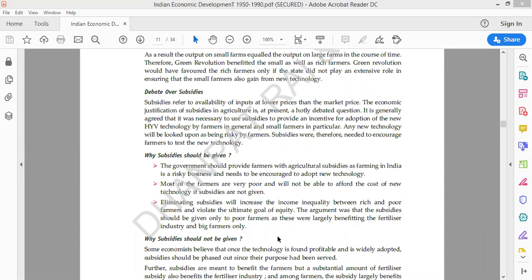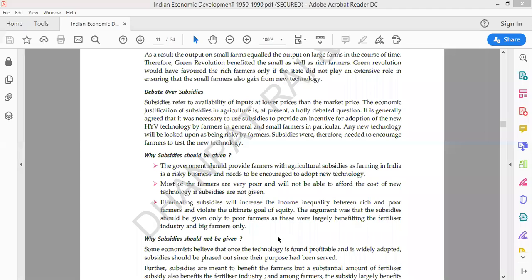Some economists were in favor of subsidies, but some economists were against these subsidies. Some were saying that definitely we should provide subsidized rates of these green revolution things, institutional reforms to technical reforms, to poor farmers. But some economists were saying that definitely the subsidized rates of HYV seeds or other things should not be given.